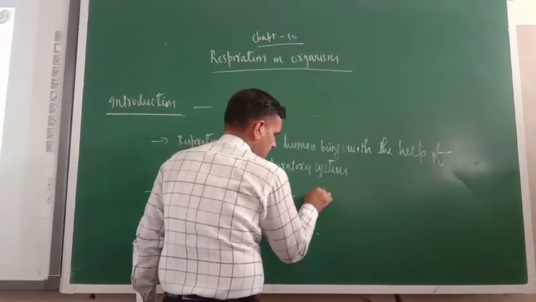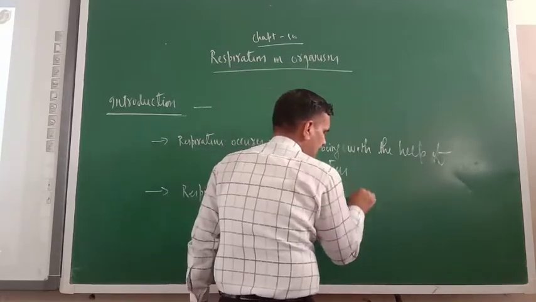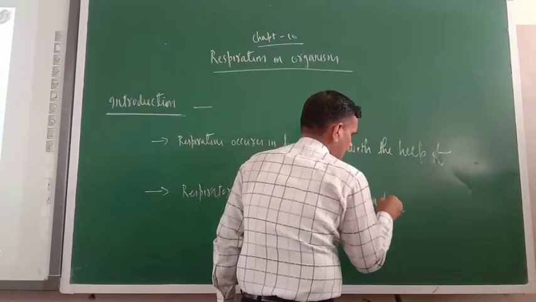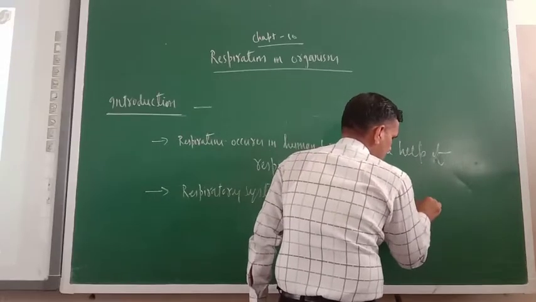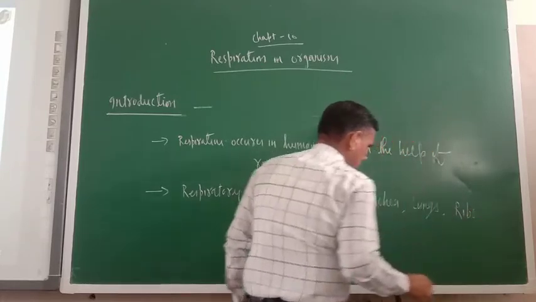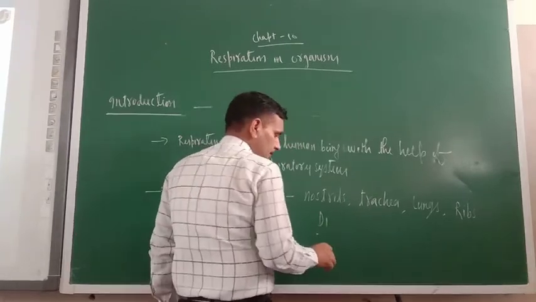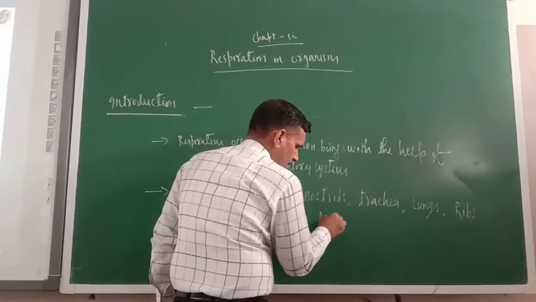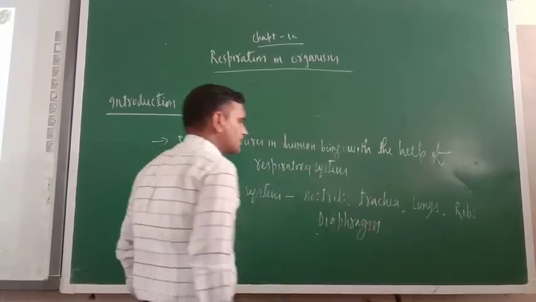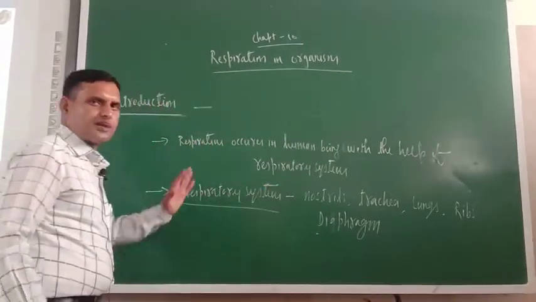Nostrils, meaning the nose. Then trachea, then lungs, then ribs, then the diaphragm of the thoracic cavity, the diaphragm of the chest cavity. These are the body parts which are involved in the respiratory system.